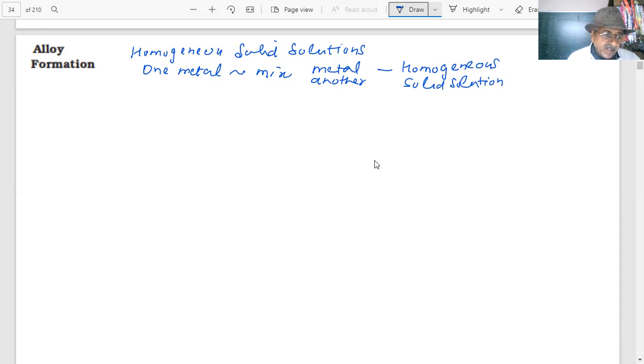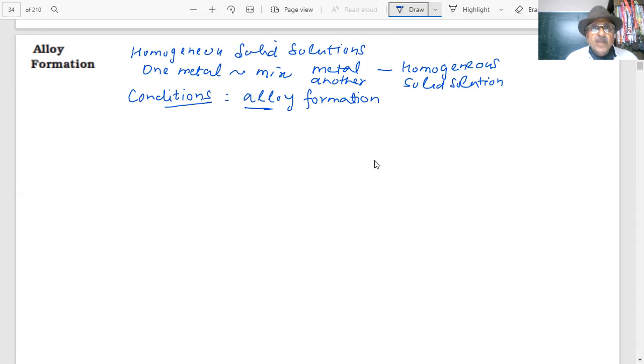And what are the conditions? There are conditions for everything, student, in chemistry. What do you think are the conditions for alloy formation? I can't mix any metal with any metal. What are the conditions for alloy? Okay. Student, tell me what would be the conditions for the formation of the alloys? What do you think? Which metals will mix with each other?